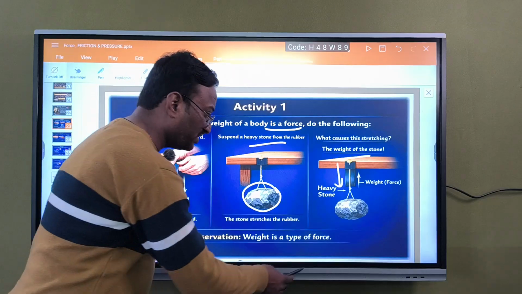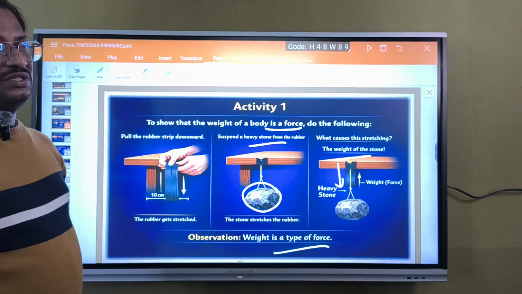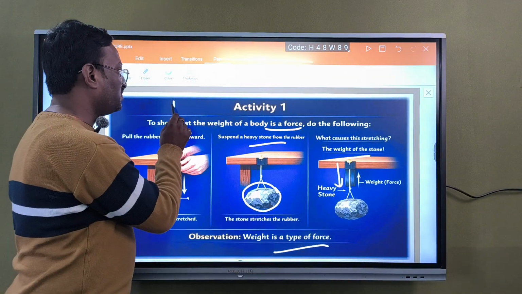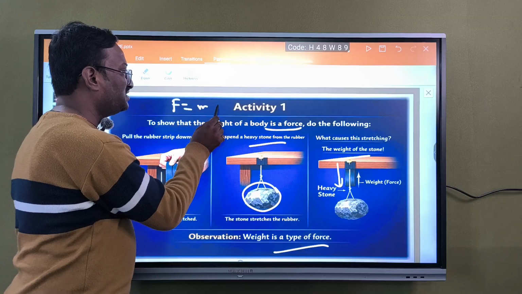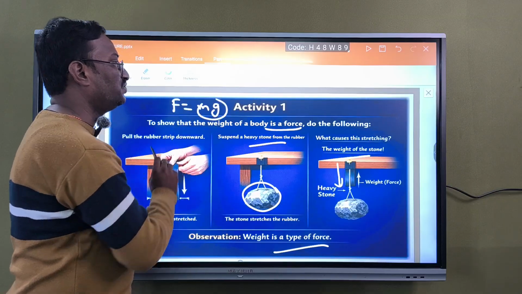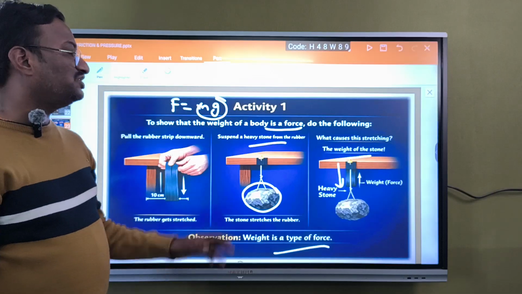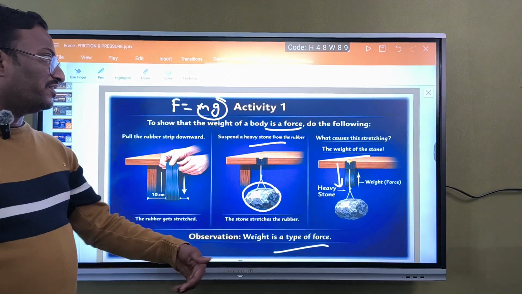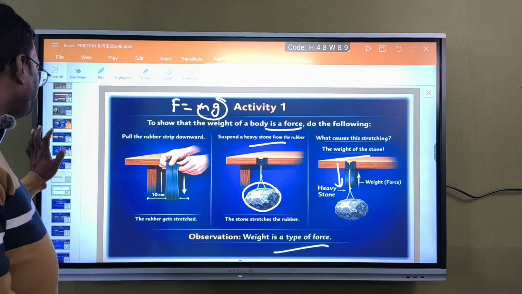Weight is also one type of force. That's why we write F equals mg. mg is nothing but weight: mass times acceleration due to gravity. Mass with acceleration due to gravity is called weight. In our further classes we will learn this formula, right?